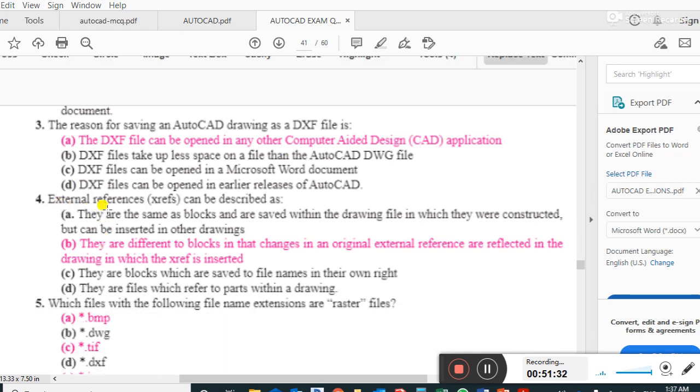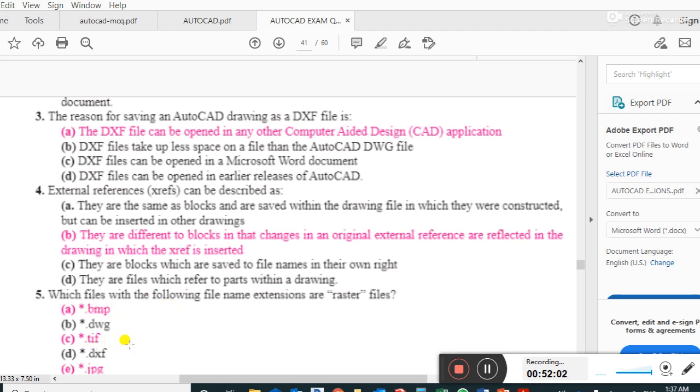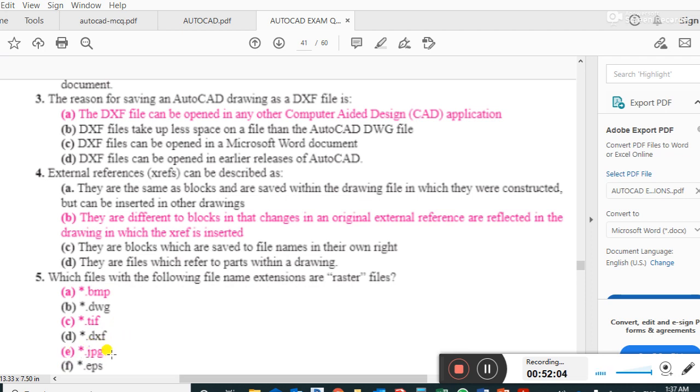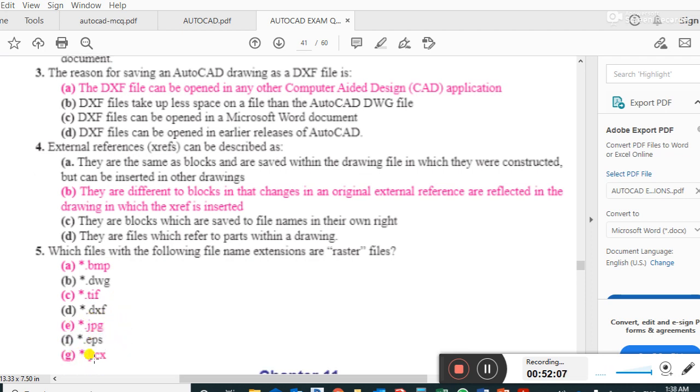Question number 4. An external reference can be described as a big or difficult block, in that changes in an original external reference are reflected in the drawing in which the XREF is inserted. Which file extensions are raster files? BMP, TIF is the right answer, and JPEG and PCX. Right answer is A, C, E, G.